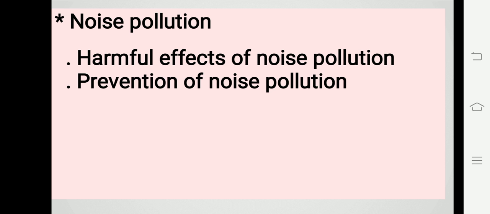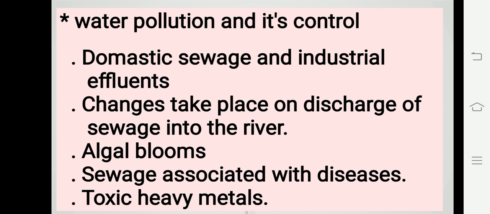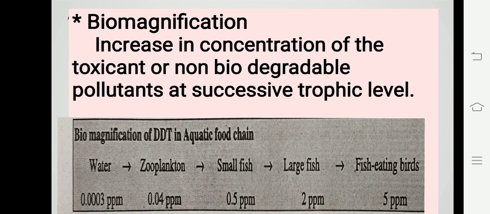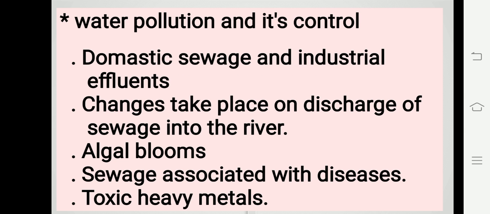In the next class we are going to discuss noise pollution, how the harmful effects of noise pollution take place, and how we are going to prevent it. Next, water pollution: what are the causes, the effects, the sources, and how we are going to control it. And finally one more thing, biomagnification. So these things we are going to discuss in the next class. It is a very important one.